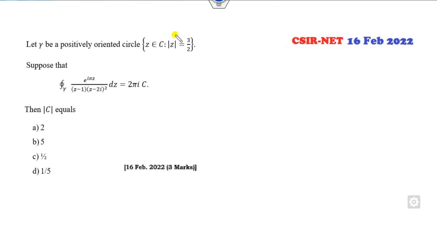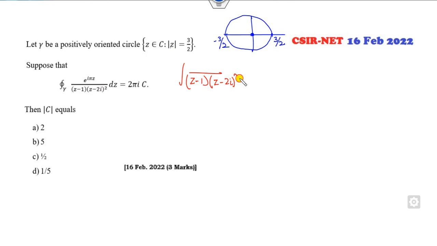Okay, look at this another one. Again, this is a circle with center 0, radius 3 by 2, so it goes from minus 3 by 2 to plus 3 by 2. Then you have to write it here. This part is z minus 1, z minus 2 iota square.